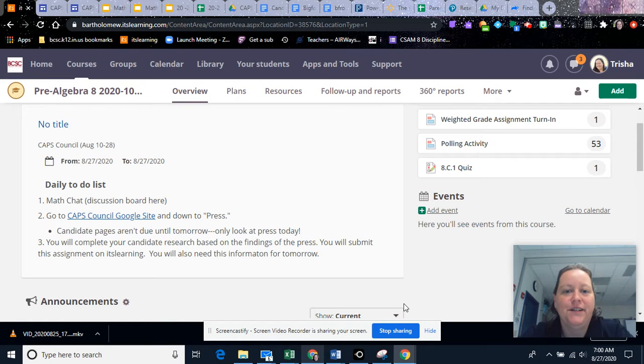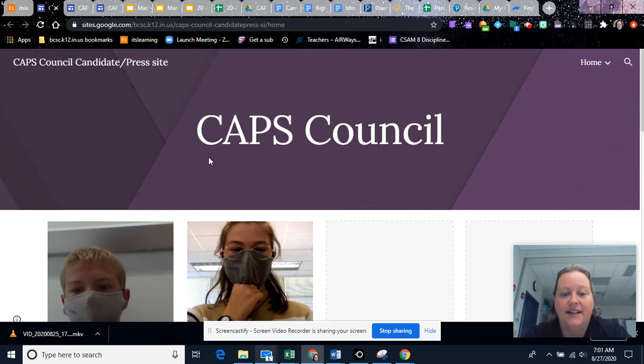Hi, I would like to explain to you how the Google site will work with all of the information and what that looks like today as you are researching the press information. So on my overview, it may look different by the time you see it, but it will have the same key components here. You're going to want to go to the CAPS Council Google site. When you click on that, it's going to take you to the site.